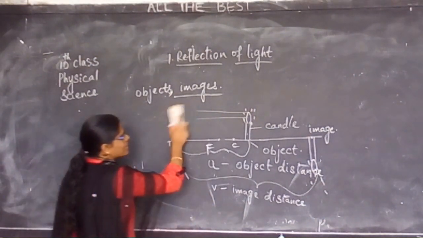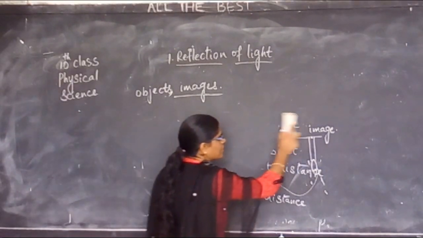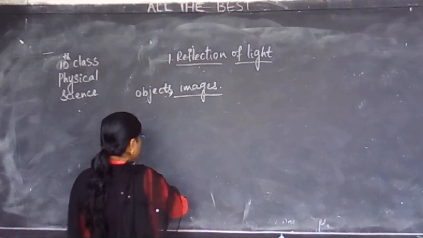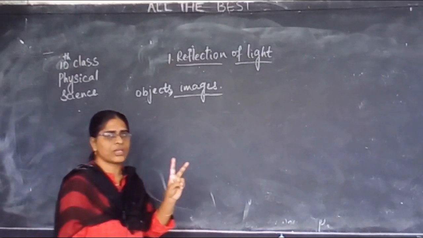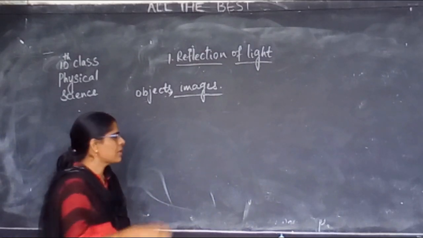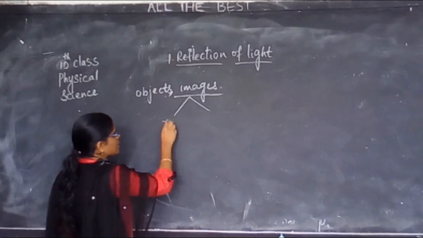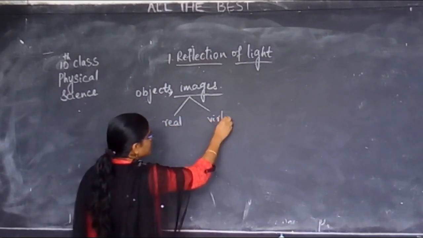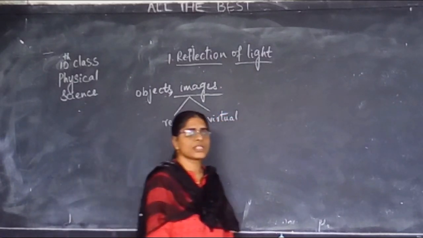Now, we study about the images. We have studied there are two spherical mirrors, a concave mirror and a convex mirror. Now, images are also two types. One is real, another one is virtual. How many types of images are there?